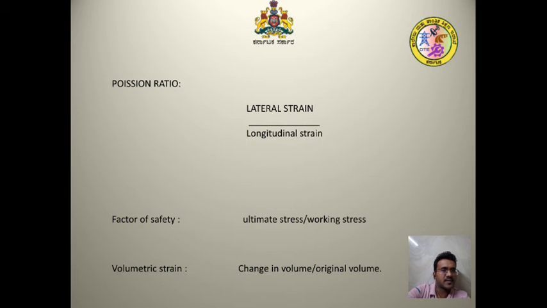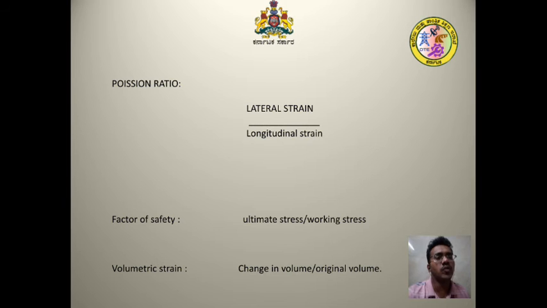Next we go for the factor of safety, that is the ultimate stress divided by the working stress. Why do we need the factor of safety? For any material, there is an ultimate load. Once it crosses the ultimate load, there is a chance of breakage. So, in order to avoid this, a FOS, the factor of safety, is given for each material. It is given as ultimate stress divided by working stress.